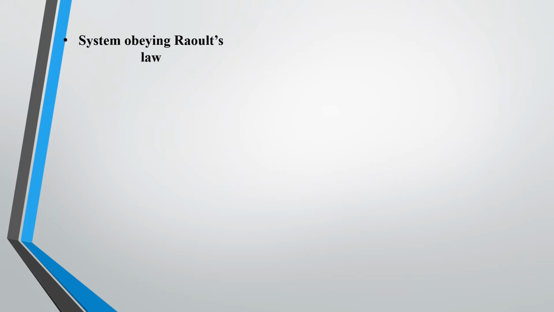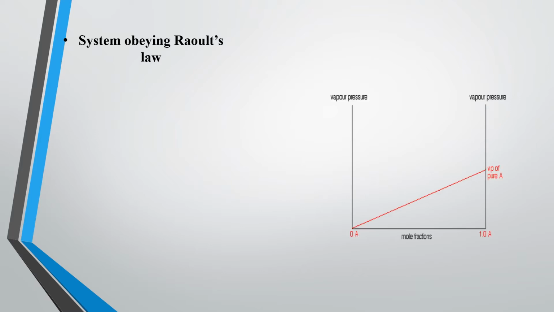A system obeying Raoult's law: if your system obeys Raoult's law, then it is called an ideal type of solution. For example, benzene and toluene, and benzene and carbon tetrachloride. So this is the graph, right?